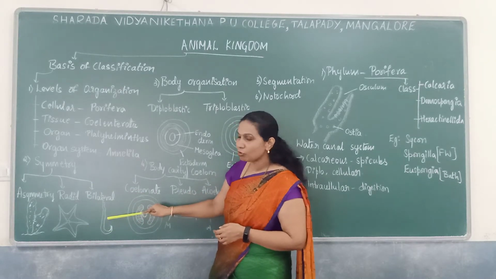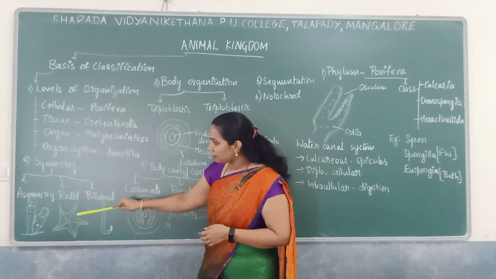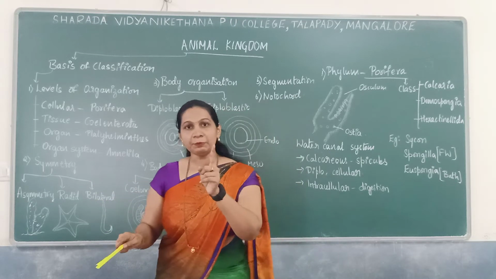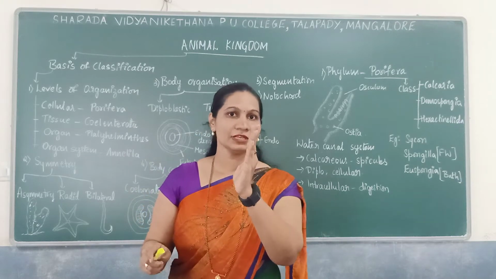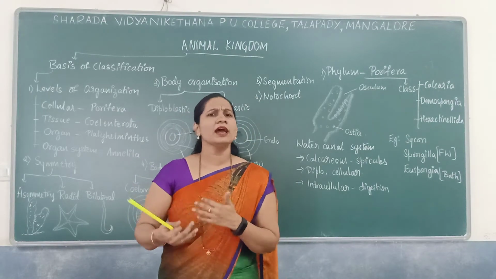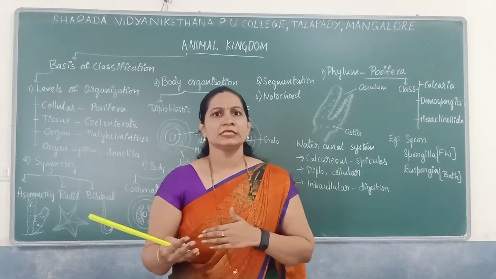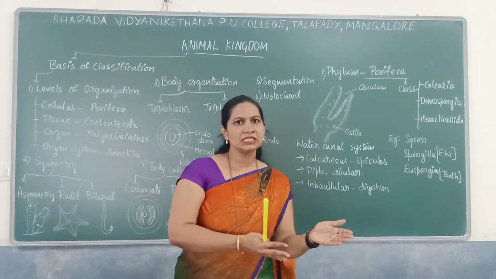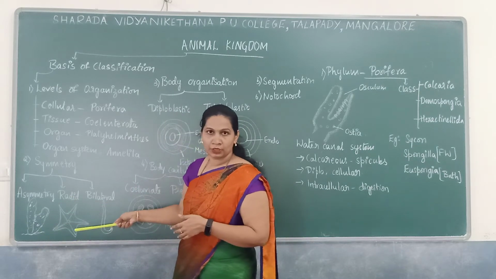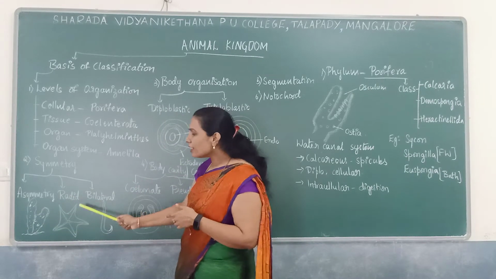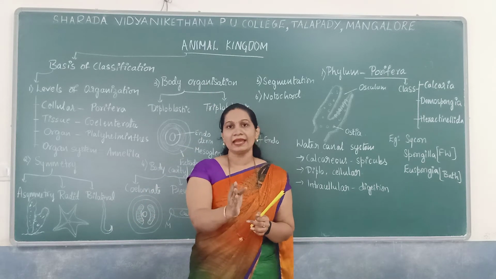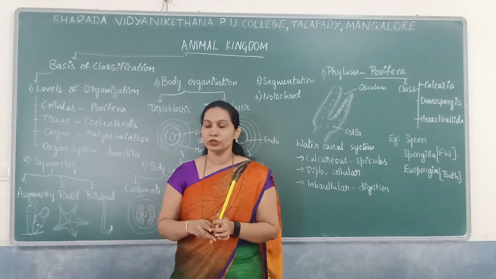This is the diagram of a roundworm. So in the bilateral symmetry, what happens? Only in one plane, that is through the central axis, if we cut, we will get two identical halves. All the higher level of organisms, starting from Platyhelminthes till the chordates, except this starfish, all other organisms will have a bilateral symmetry. Only in one axis we can divide into two equal halves.